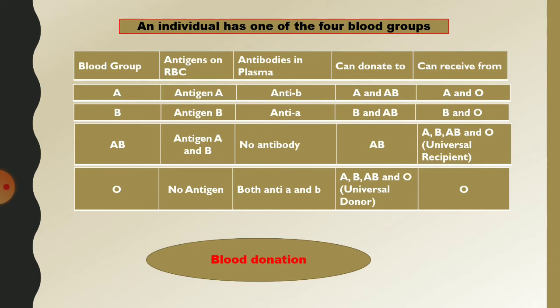Now next, Rh factor. Rh factor means the blood is positive or negative. How do we decide the positive or negative blood group? The Rh factor was discovered by Landsteiner and Wiener in 1940, in the rhesus monkey.